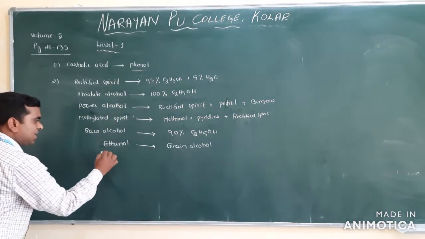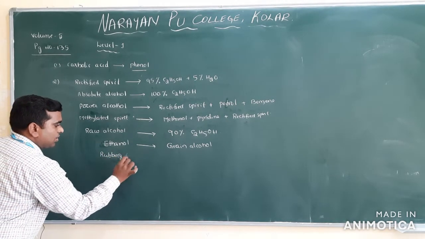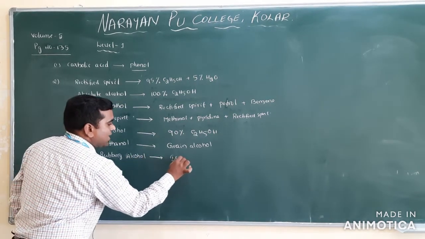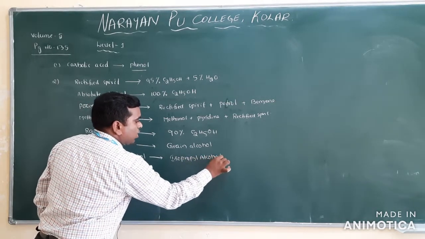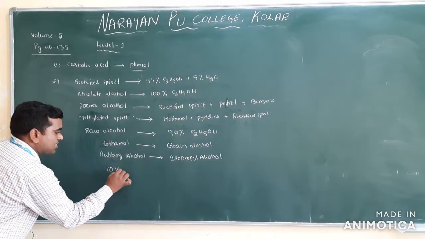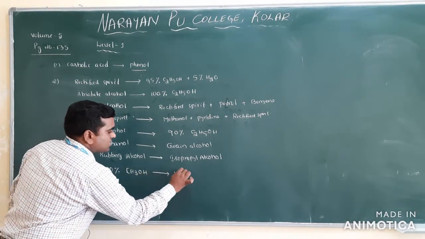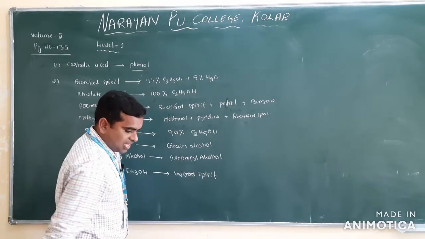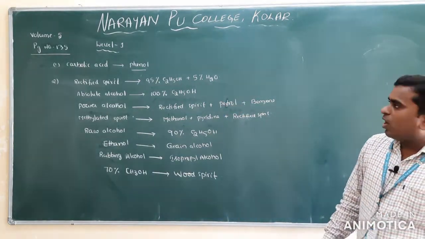Another one is rubbing alcohol, which we call isopropyl alcohol. And 70% methanol, CH3OH, methanol can be called wood spirit. So these are some important alcohols used in competitive examinations.